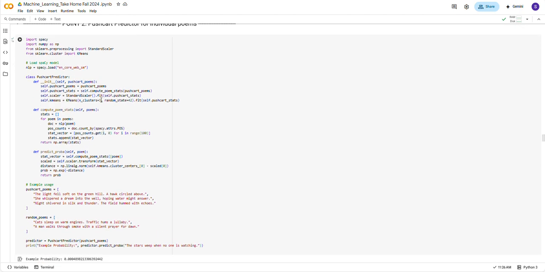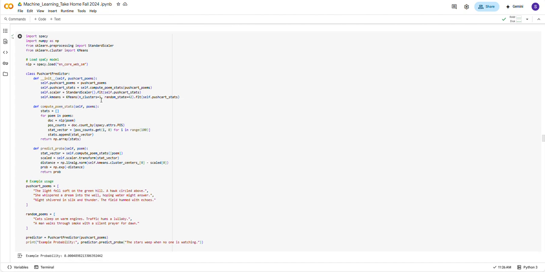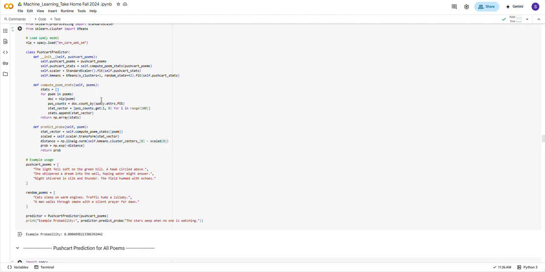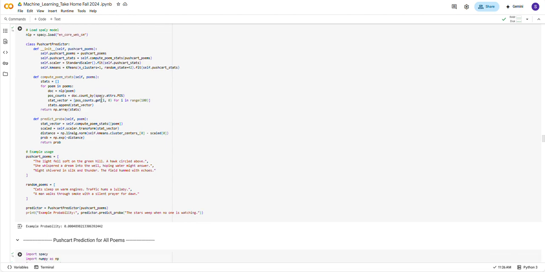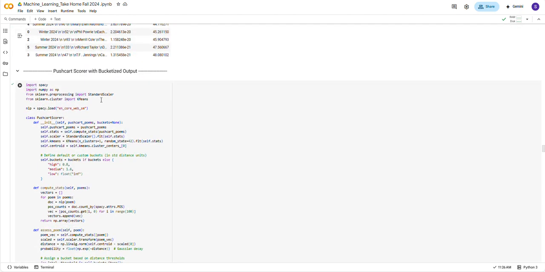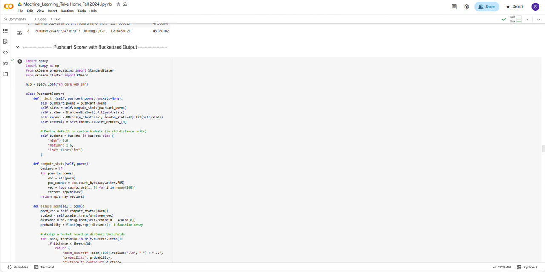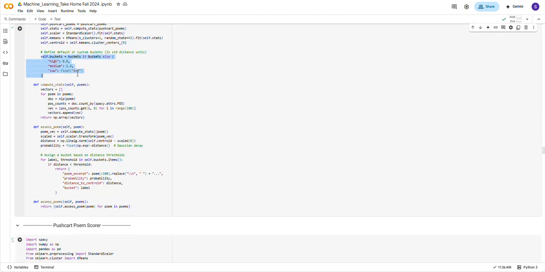Moving forward, we extracted part of speech counts from the poem using spaCy and then created vectors for each poem based on the frequency of part of speech tags. We used StandardScaler and k-means with one cluster to compute a golden cluster of Pushcart poems. We assessed a poem by its distance from the centroid, assigned a probability of it being a Pushcart poem, and then bucketized it into a score of high, medium or low quality poem, as you can see here.